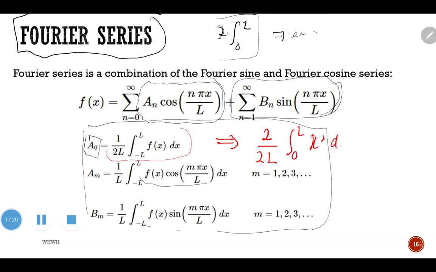So that's why it became 1 over L only, where the general formula is this one. Same also here. So you may simplify to 2 times 0 to L, provided you are sure that the integrand, the function inside the integration that you want to integrate, is an even function, then you may simplify to that. Alright, so I hope I made that clear.